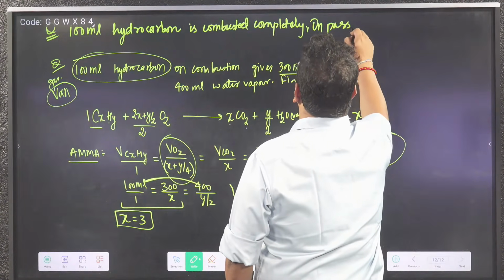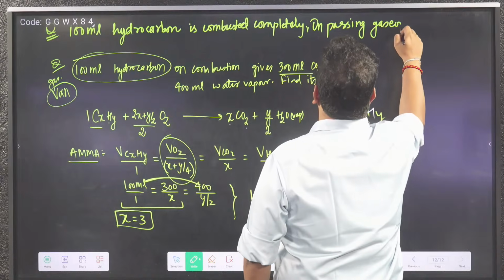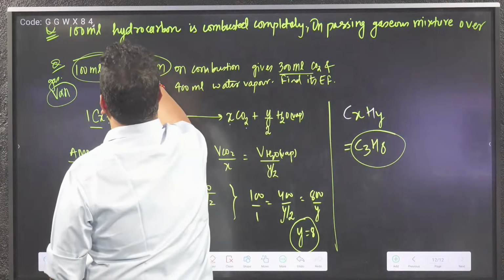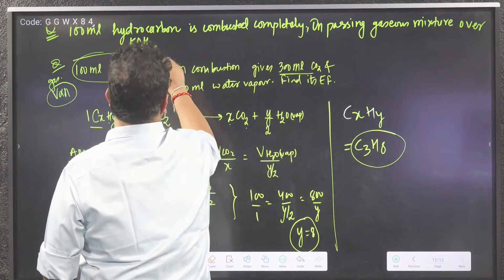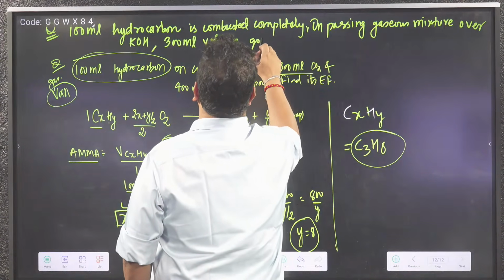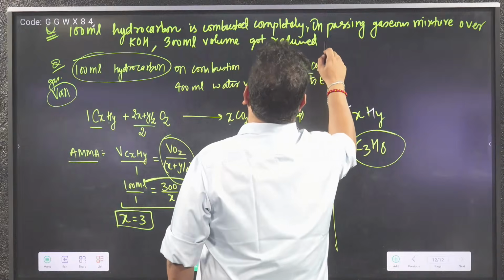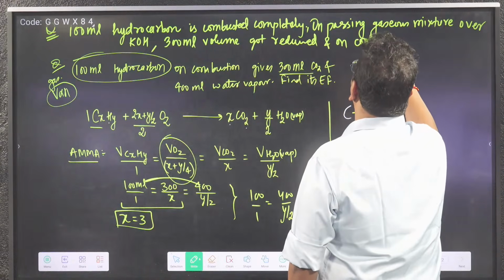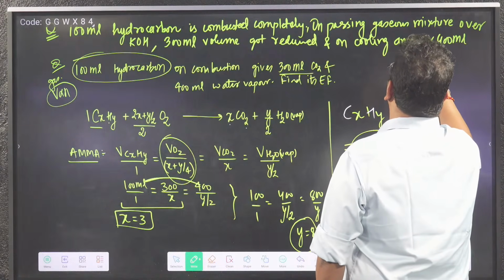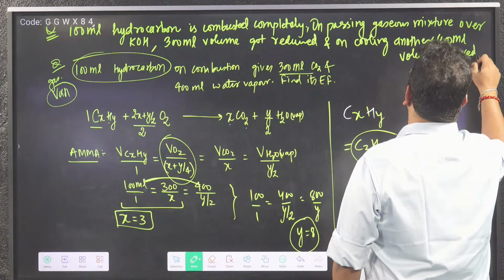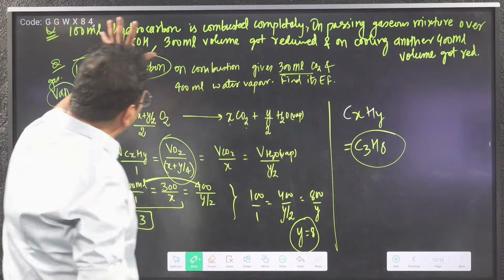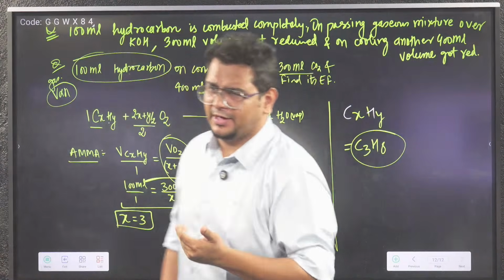On passing gaseous mixture over KOH, 300 ml volume got reduced. And on cooling, another 400 ml volume got reduced. Find the empirical formula. Now see, the same simple question, because of the language, becomes difficult.